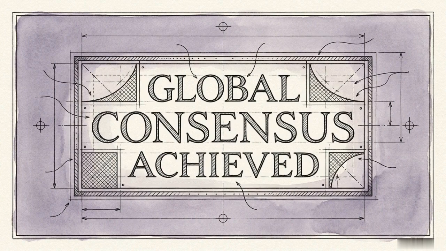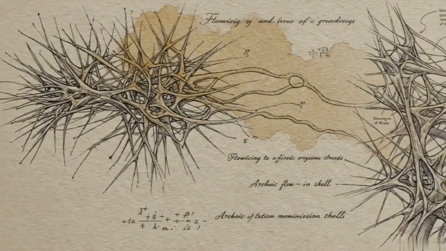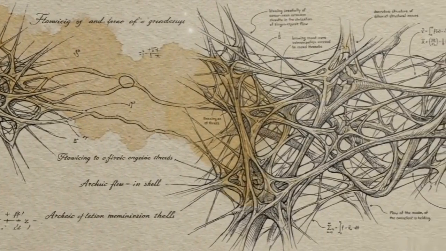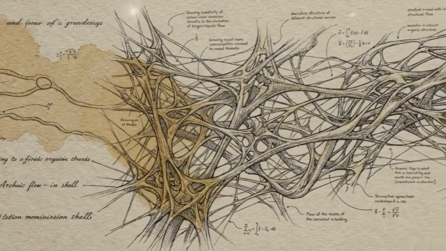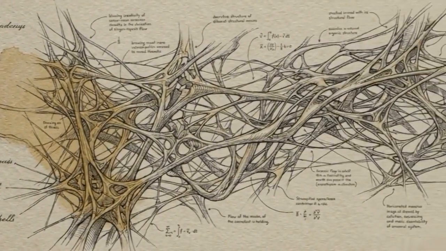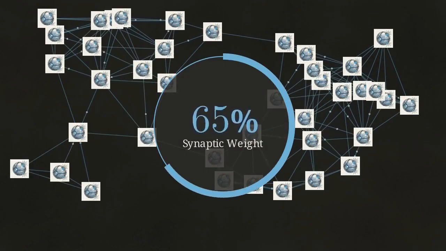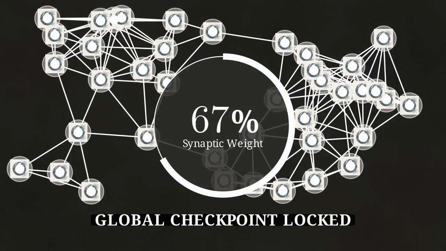This leads to Phase 4, checkpoint finalization. The protocol utilizes a directed acyclic graph consensus model. Multiple validators produce and sign blocks simultaneously, operating without a single leader. The aggregated checkpoint is locked only when 67% of the entire network's synaptic weight signs off.